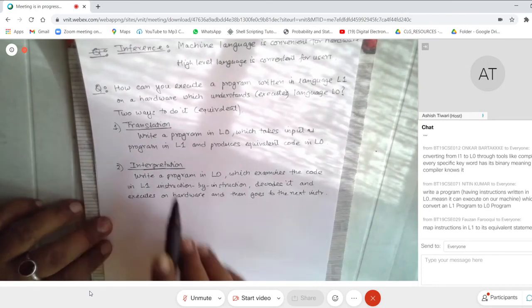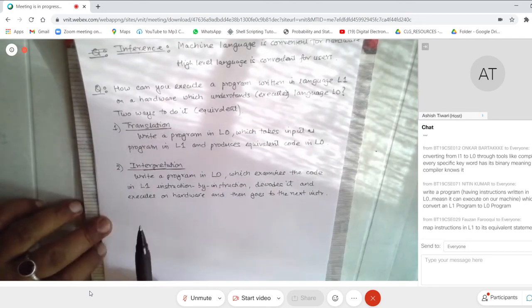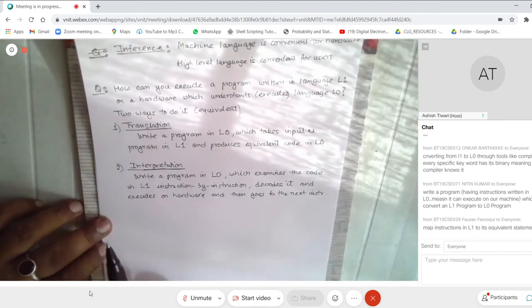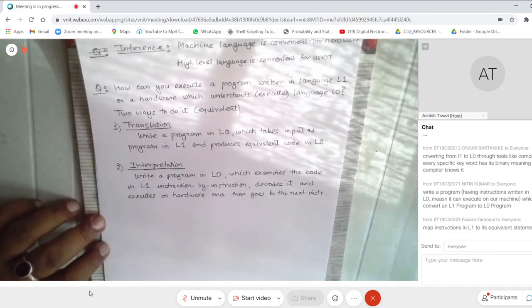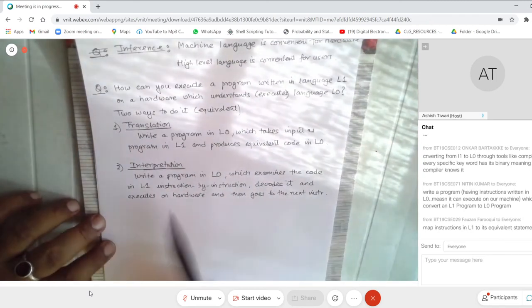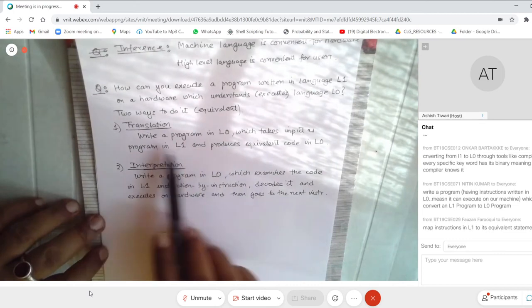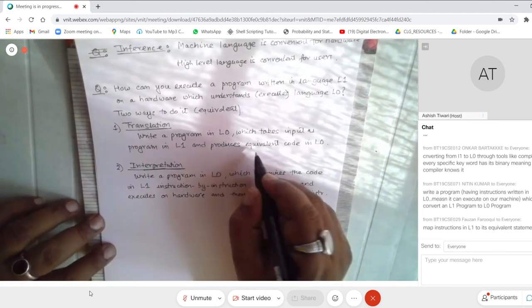Well, these two approaches are equivalent in terms of the kind of work that they do. They only differ in the implementation aspect and in terms of efficiency and so on. Okay, so the other thing to observe here is that in case of translation, this equivalent code is in control. So I can write this.